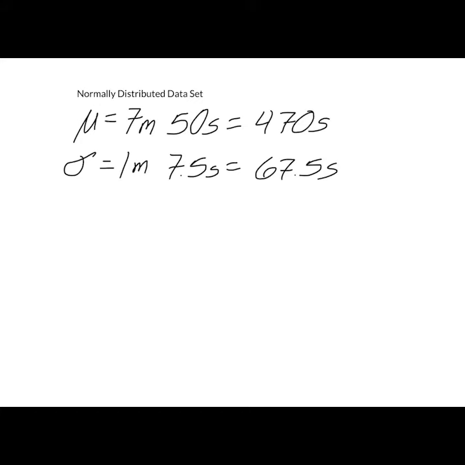So we're told we have a normally distributed data set with a mean of 470 seconds, 7 minutes, 50 seconds, and a standard deviation of 1 minute, 7.5 seconds, or 67.5 seconds. Part 3 said at a particular high school, if 347 boys run the mile, how many will take longer than 6 minutes, 5 seconds?